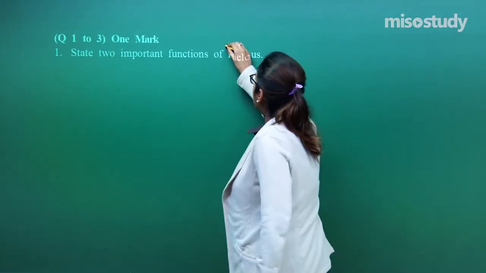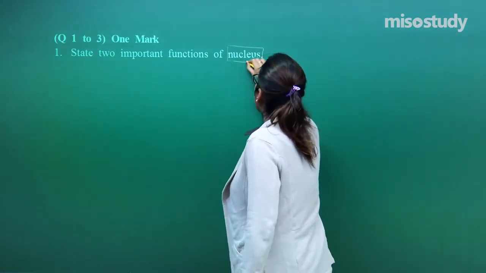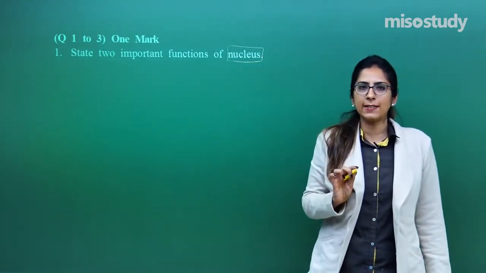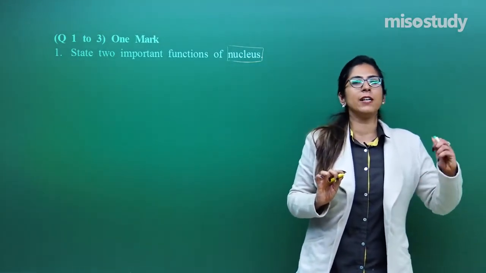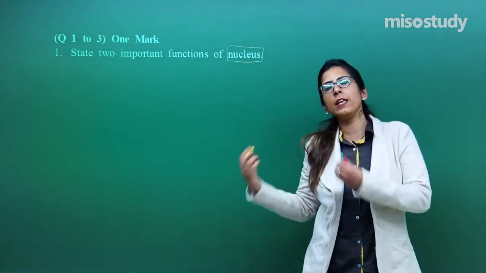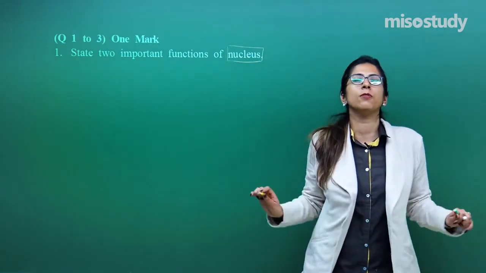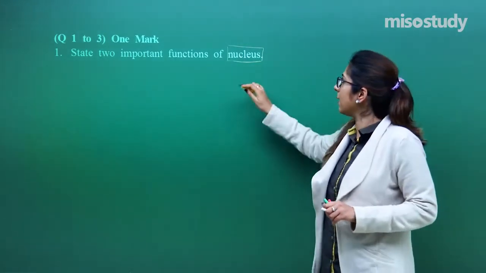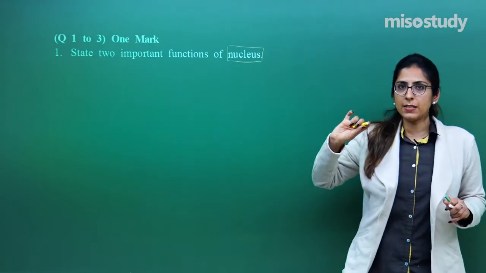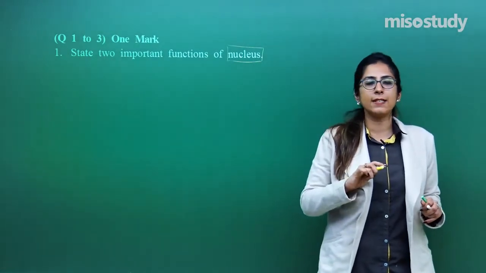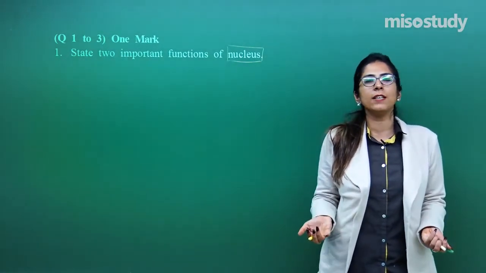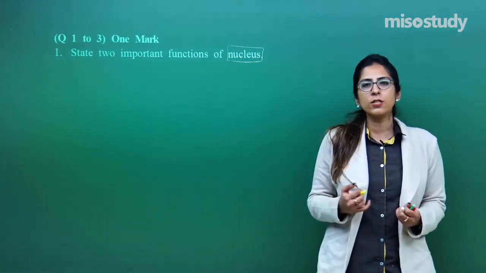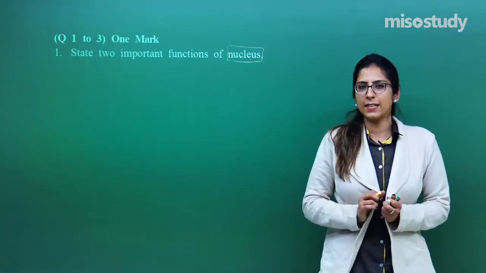You all know that the nucleus acts as the brain of a cell. All the activities which happen in our cells, whether related to cell division or any metabolic activity, everything is controlled by the nucleus. The nucleus also has DNA. Here the nucleus is mentioned, which means I am talking about eukaryotic cells, so the DNA is present in the nucleus. Can I say that it acts as hereditary material, or a storage of hereditary material? Yes, this is right.